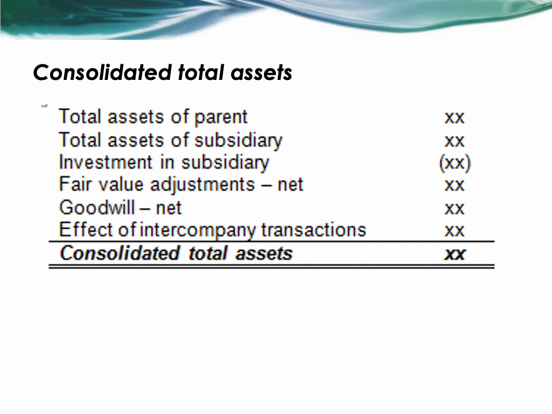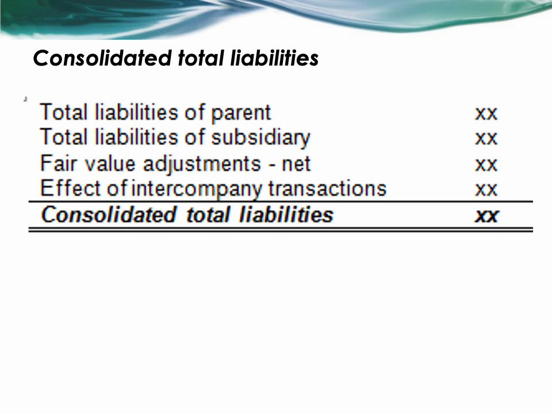In summary, the consolidated total assets will include the total assets of the parent plus the total assets of the subsidiary less the investment in subsidiary because this is eliminated, and then net fair value adjustment, goodwill recognized, and effect of intercompany transactions. While the consolidated total liabilities will include the total liabilities of the parent, total liabilities of the subsidiary, any fair value adjustment, and any effect of intercompany transactions.